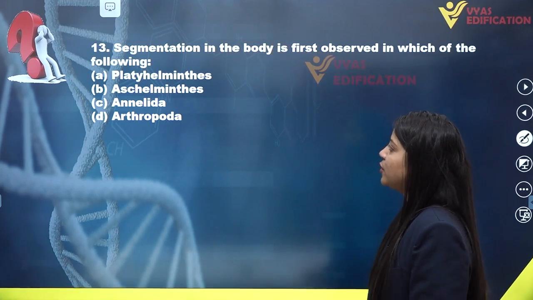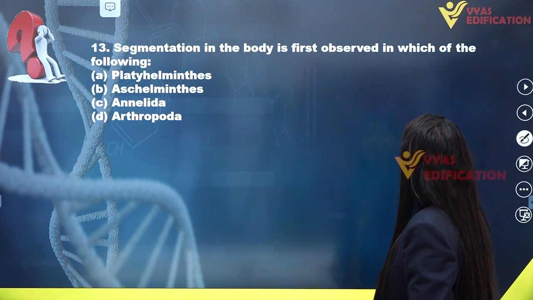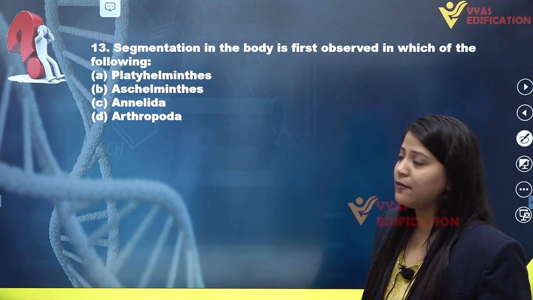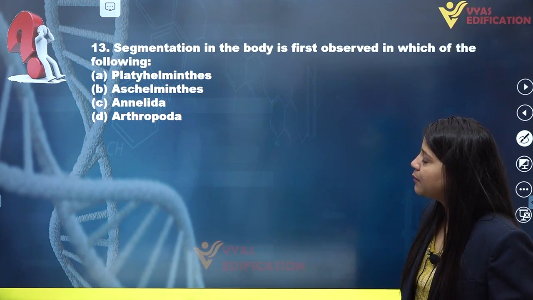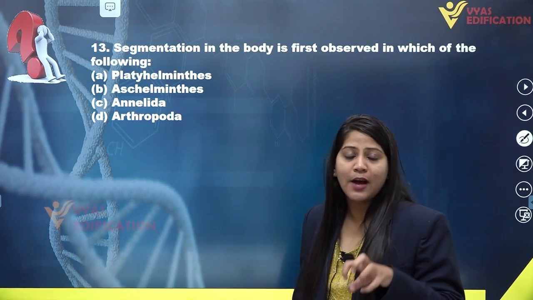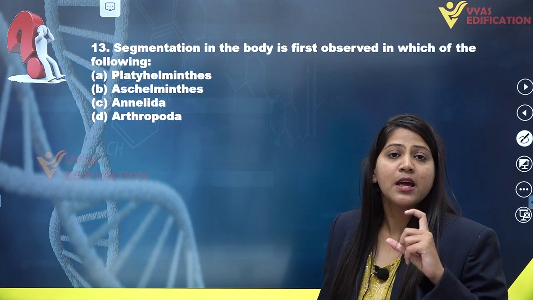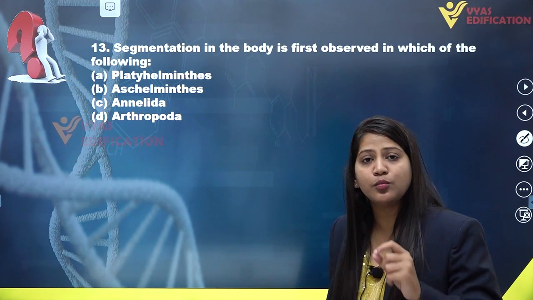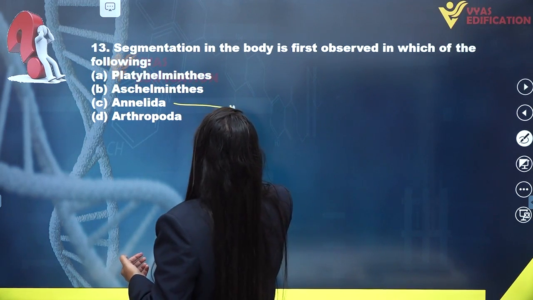So now we have question number 13 on the screen. Segmentation in the body is first observed in which of the following? We have four options given on the screen: Platyhelminthes, Aschelminthes, Annelida and Arthropoda. We have to select the one phylum in which the segmentation property was first observed. So we know that the answer is Annelida.